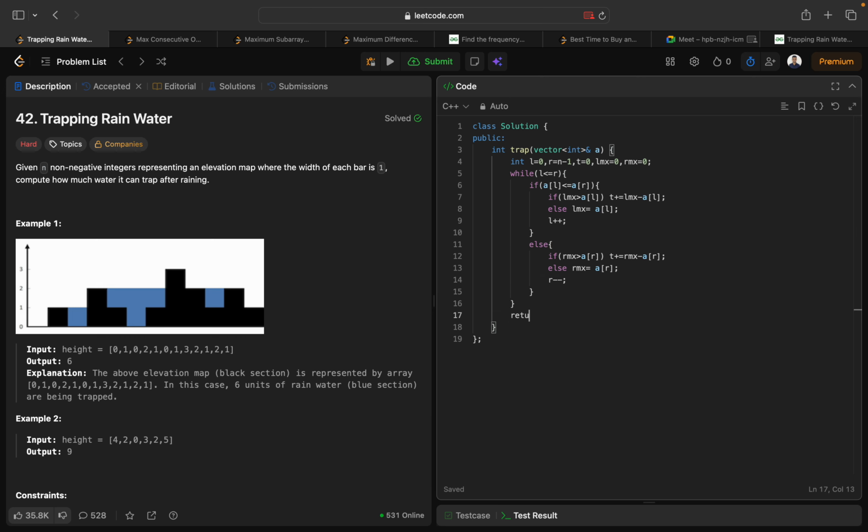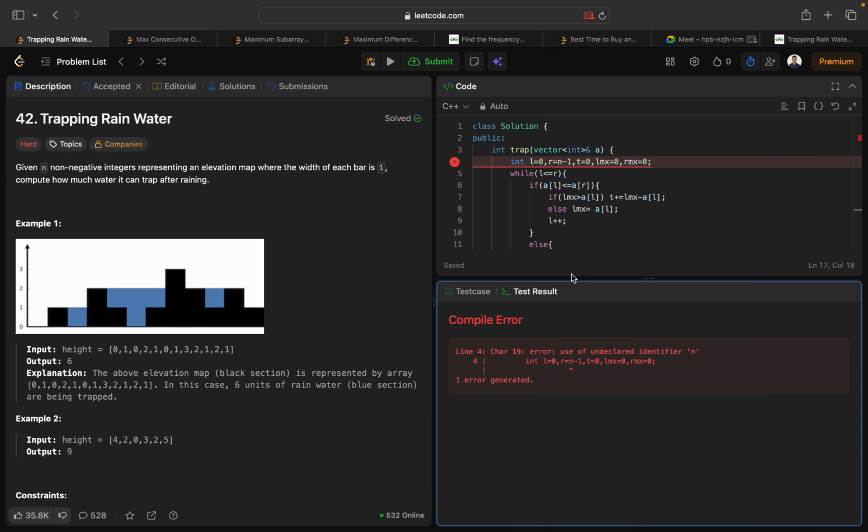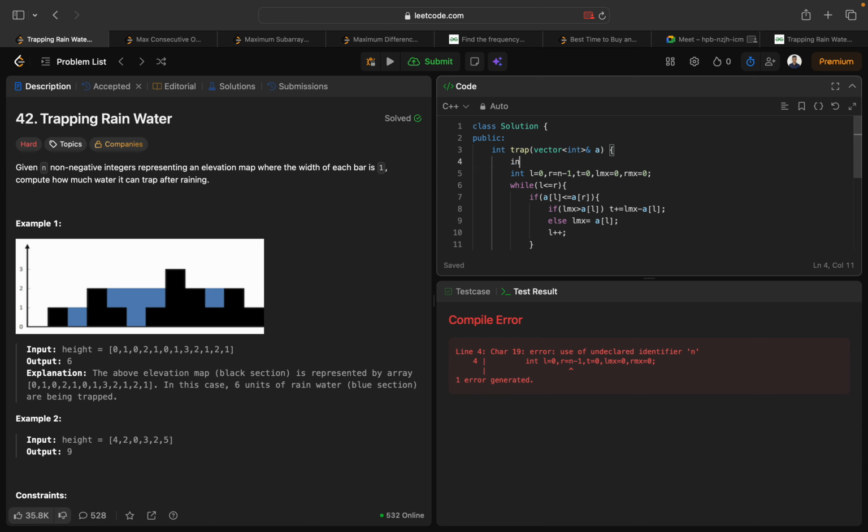And at last we return the total water. I will initialize the size, int n equal to v dot size.